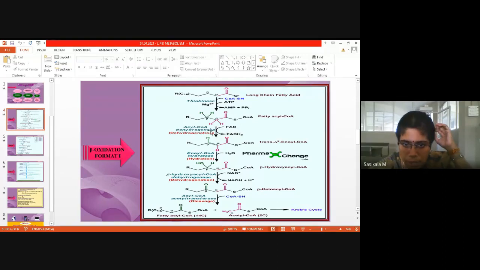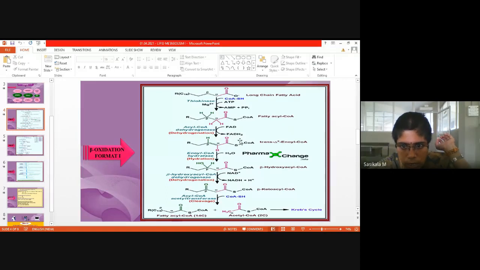By dehydrogenation, FAD gets two hydrogens from the alpha and beta positions of fatty acyl-CoA, converting it into the reduced form FADH2, which is responsible for generating two molecules of ATP through the electron transport chain, ETC. This pathway takes place in the mitochondria. Once FADH2 is released in the mitochondrial matrix, it is taken to the electron transport chain located in the mitochondrial inner membrane, where two molecules of ATP are generated.